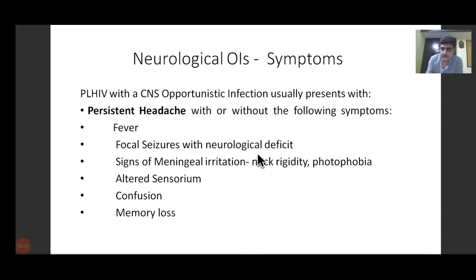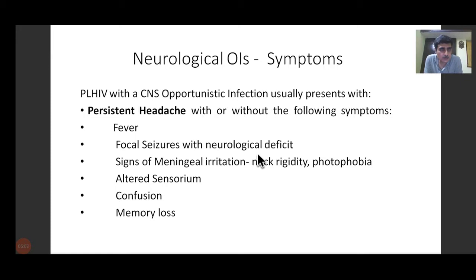So we first start with neurological OIs, because as physicians, this is the most challenging one and we will need to address it head on. One of the most common presentations is a patient presenting with persistent headache, which may be with or without the following symptoms, which is fever. So we can have headache with fever, or we can have focal seizures with neurological deficit. Again, seizures means what we commonly call fits. A seizure affecting only one part of the body or one half of the body is called a focal seizure.